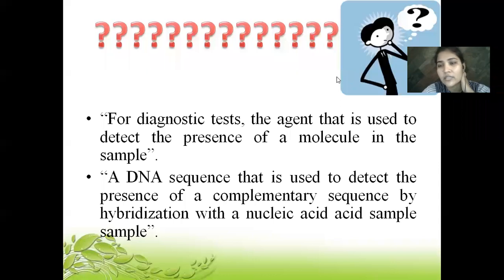In that we have Sanger sequencing, and second we have Maxam-Gilbert sequencing. So these two methods along with the principle of DNA sequencing we have already learned, right?